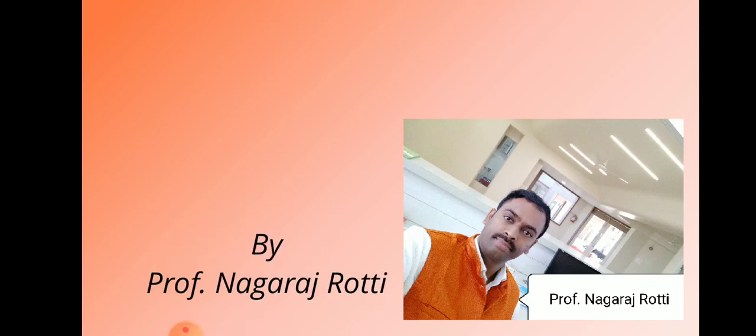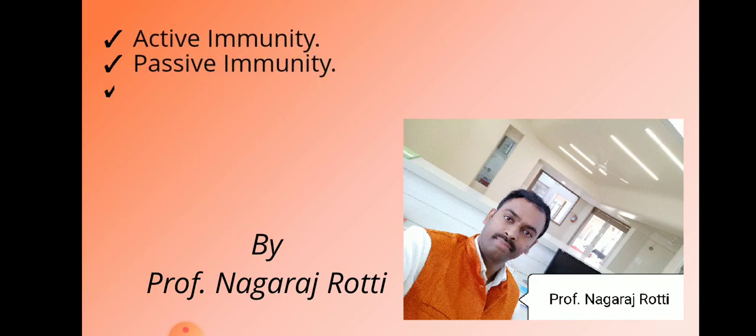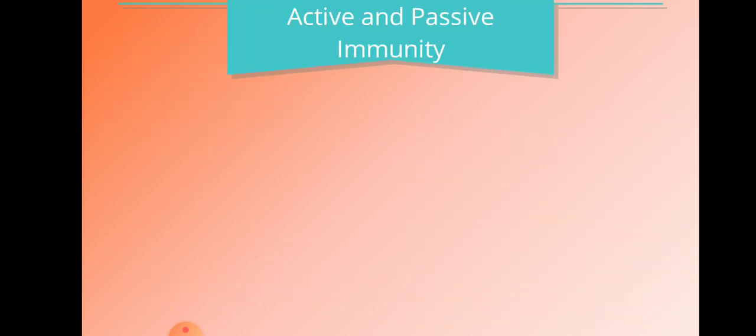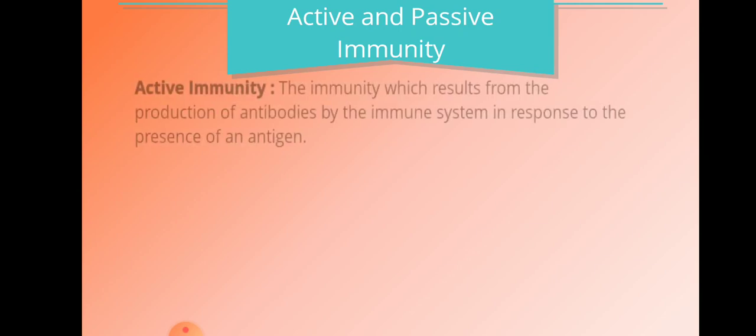Hi everyone, Nagraj here. In this video, we will discuss active immunity, passive immunity, vaccination, immunization, and lastly, allergy. So, these are the five terminologies about which we will discuss in this video. First, we'll begin with active and passive immunity.